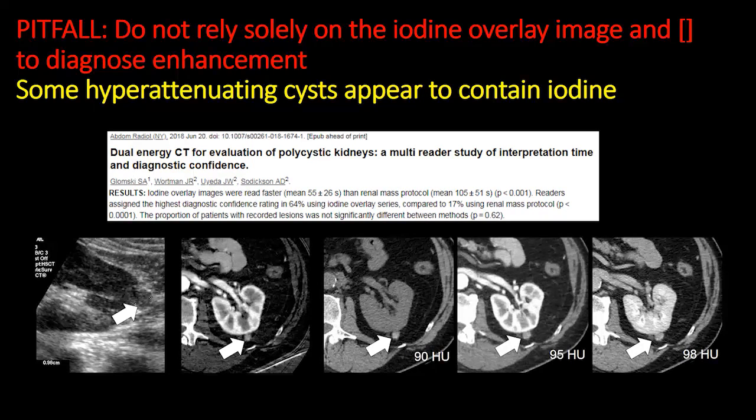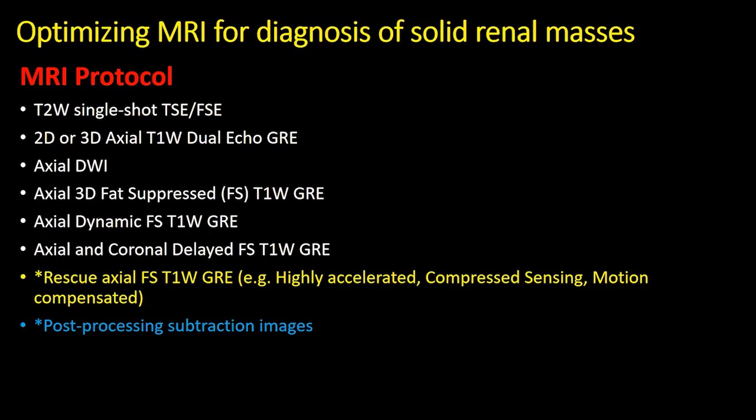But we can see that when we review the trace images, when we compare the true unenhanced CT to the true portal venous phase enhanced CT, there is no enhancement within the lesion, which is greater than 70 Hounsfield units at unenhanced CT. So this is an example of a pitfall of dual energy CT, which may falsely characterize hyperattenuating cysts as enhancing on iodine overlay images.